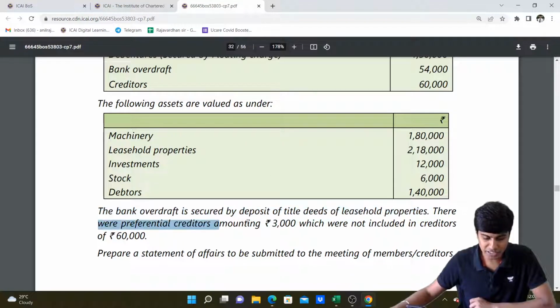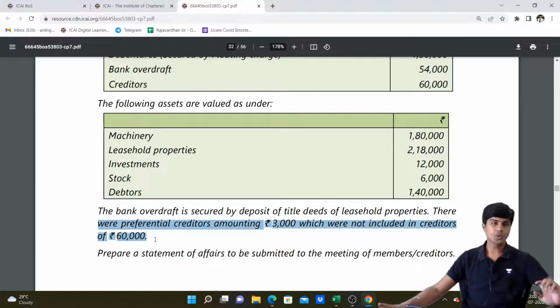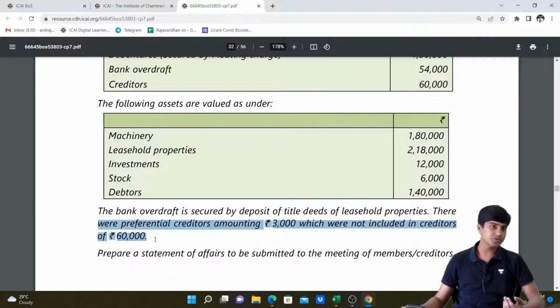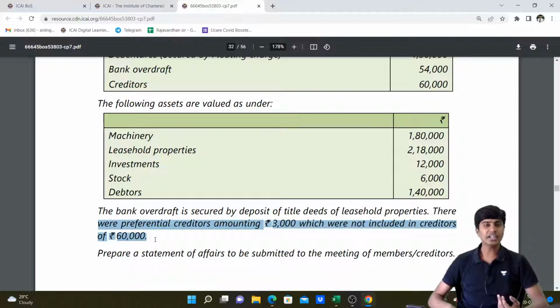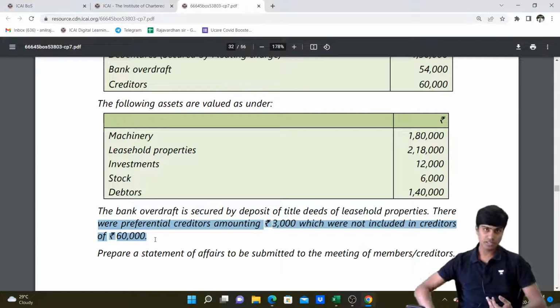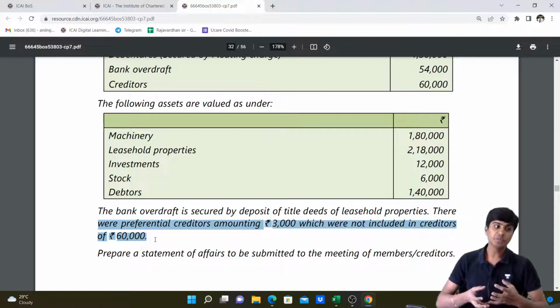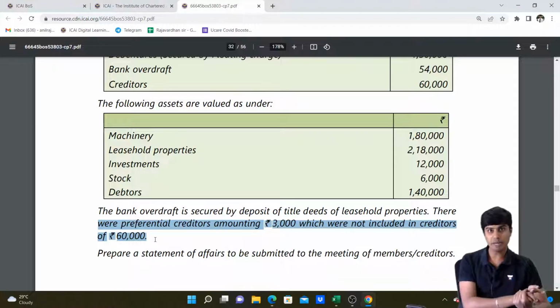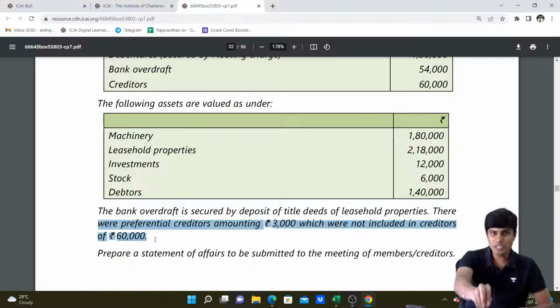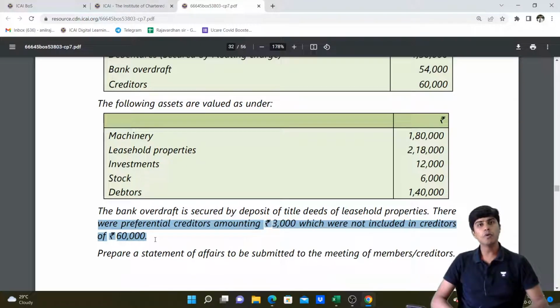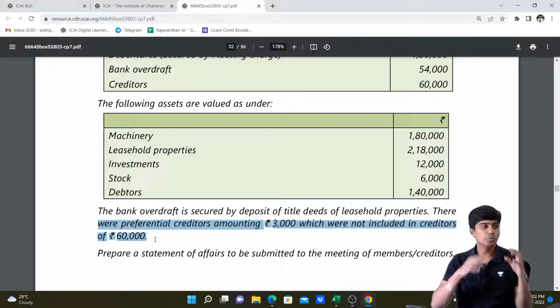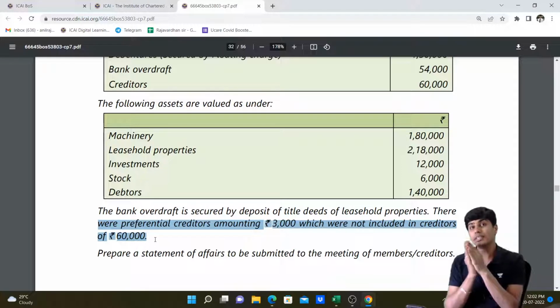So then what do we have? There are preferential creditors to the extent of 3,000 which are not included in 60,000. So creditors in the balance sheet at book value is 60,000. There is preferential creditors of 3,000 which is beyond this. Whenever there are preferential creditors beyond the normal creditors in the balance sheet, it means that against these preferential creditors of 3,000, book value is 0. So book value 0, amount payable 3,000.